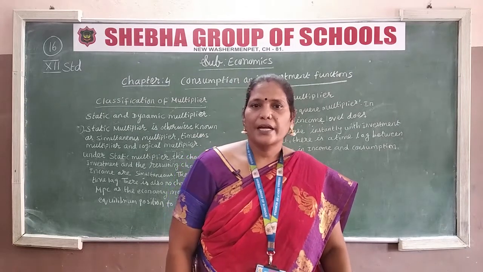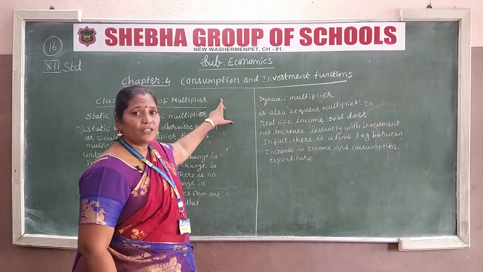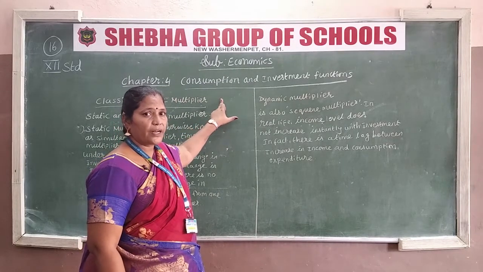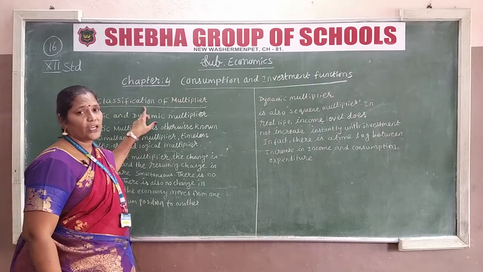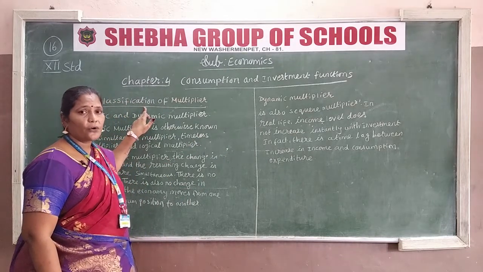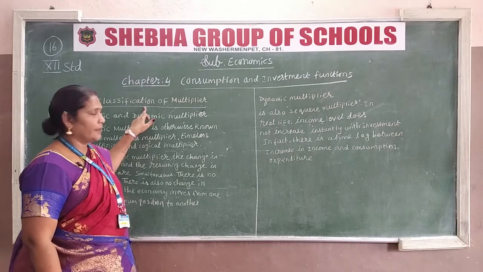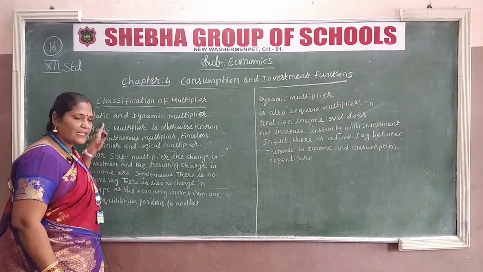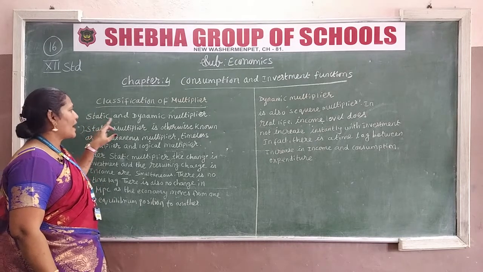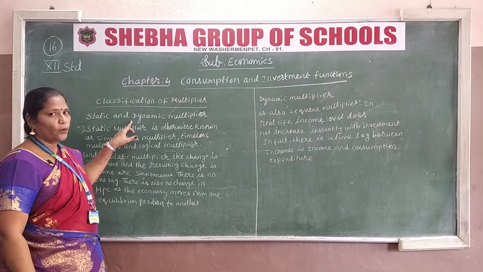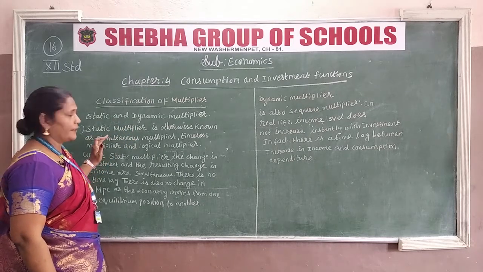Today let us see the chapter about conception and investment function. Children, in this we are going to see the classification of multiplier. In this classification of multiplier, you are going to see about static and dynamic multiplier. First, let us see about the static multiplier.